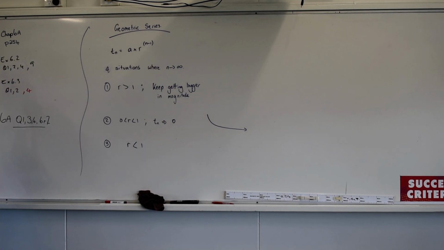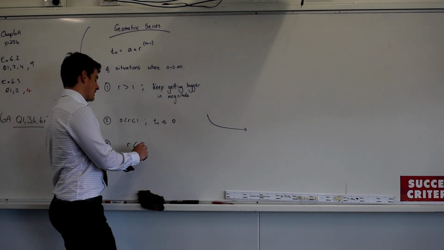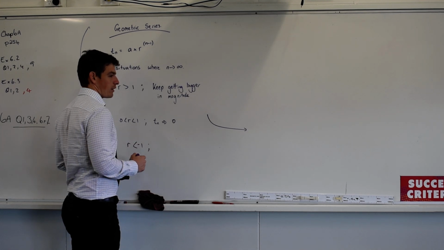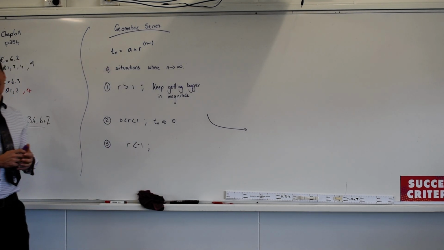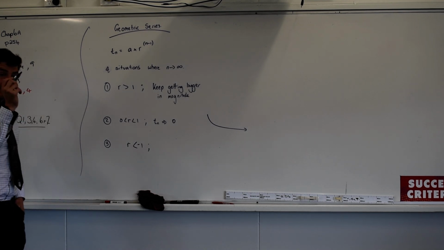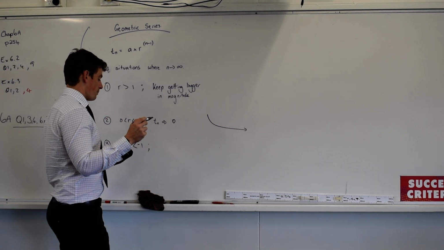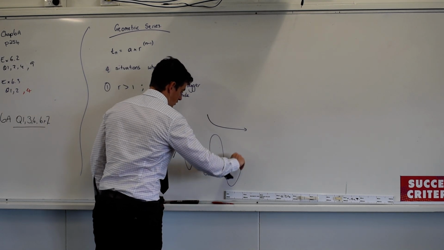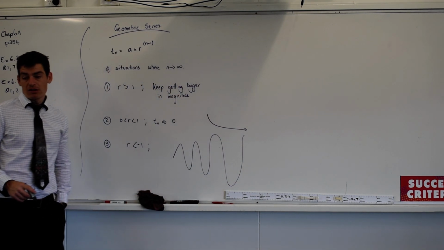What is the situation where R is less than negative 1, sorry. It'll go up and down, but it keeps getting bigger. It's going to go up and down, correct? So it's going to look something like this. And it's going to get bigger in magnitude, correct?